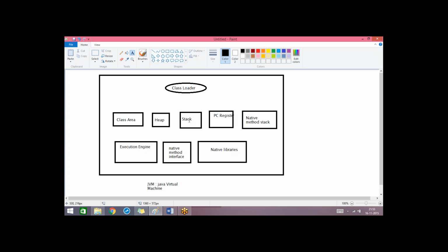The stack generally contains all the local variables. If you don't know about what is local variable, just ignore it. Just remember the terms. Whatever we are discussing now, we'll be discussing in detail about the concept. In Java, we have three different types of variables, like local variable, instance, and static variables. Any idea about them? Yeah, I have a little bit idea, man. Local variable means we will write within the methods, and the global variable means we will write outside the main.